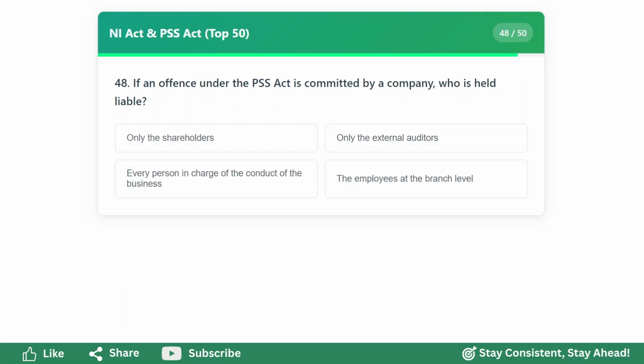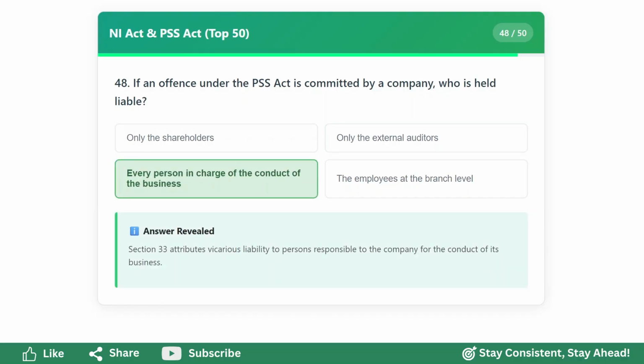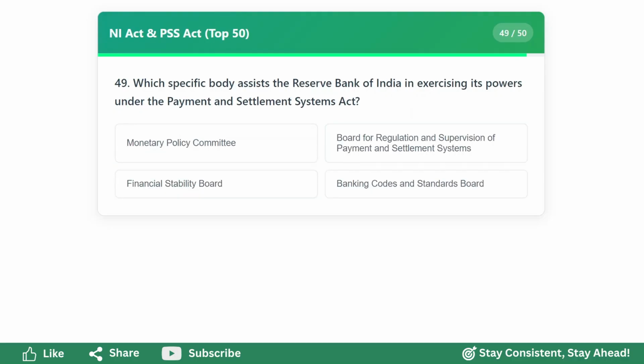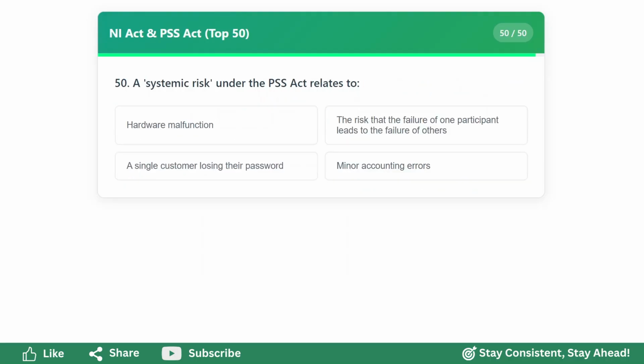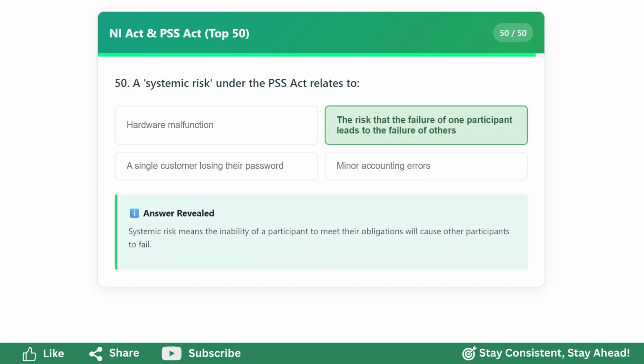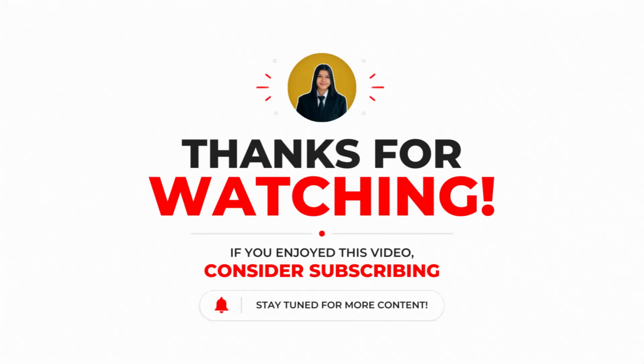If an offense under the PSS Act is committed by a company, every person in charge of the conduct of the business is held liable. Which specific body assists the Reserve Bank of India in exercising its powers under the Payment and Settlement Systems Act? Board for Regulation and Supervision of Payment and Settlement Systems. A systemic risk under the PSS Act relates to the risk that the failure of one participant leads to the failure of others.